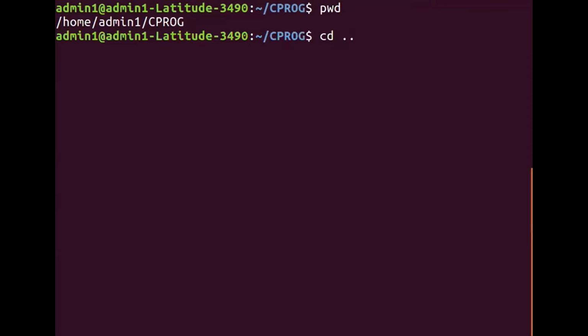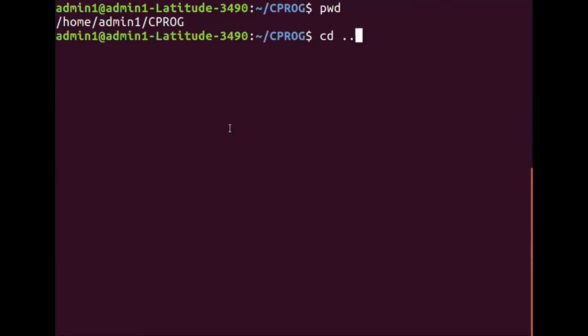Please make a note of this. cd space two dots, right? It takes the control from the current working directory to the previous directory.